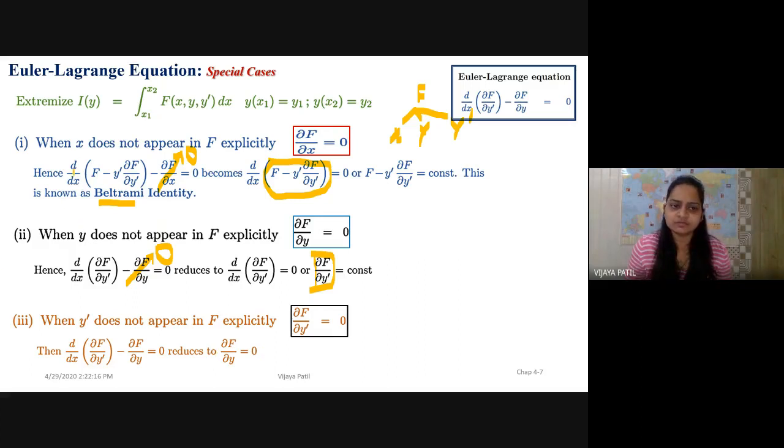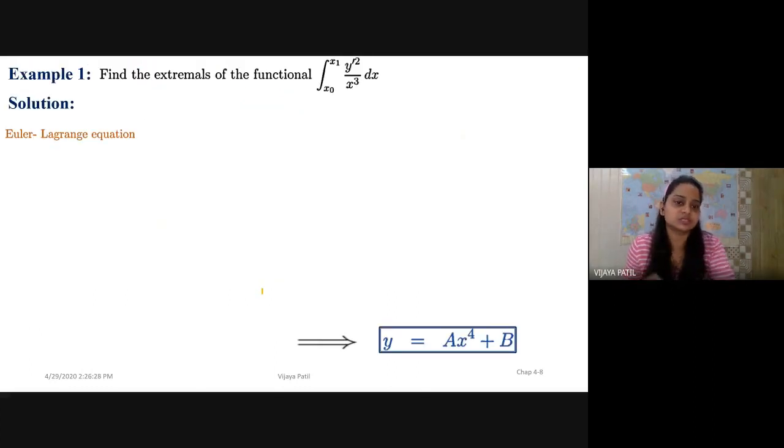So if you observe, first it is followed by the special case, or you can say another form of the Euler-Lagrange equation. These two cases you can find easily with the help of the Euler-Lagrange equation. These equations or special cases are very important while solving the questions.